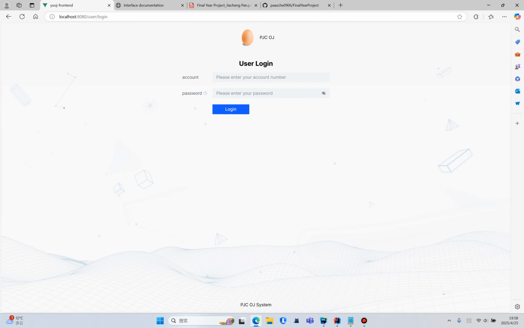First, this is the login and registration page. Users can join the system by registering a new account. After successful registration, they log in with their account and password. The system will assign different permissions based on different roles, such as regular users and administrators.